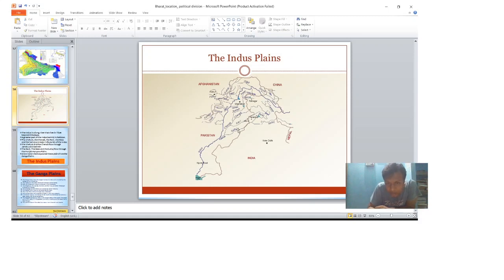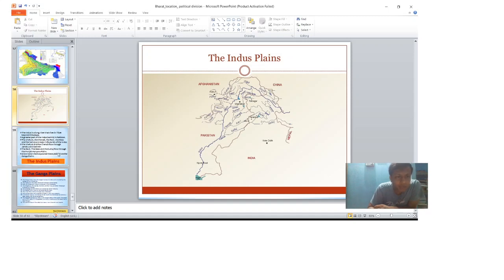Look at this. This is the Indus. The dark blue shade is the Indus River, and between the Karakoram and Ladakh range, the Shyok River flows. This is the tributary where Chenab, and from this Chenab we have the Jhelum, and on the southward side we have the Ravi and Satluj.